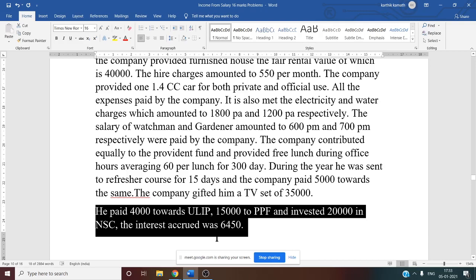It is not eligible. Only NSC interest accrued is eligible, and the investment in NSC. ULIP and PPF are also eligible for 80C deduction. The maximum limit we know is 1,50,000.